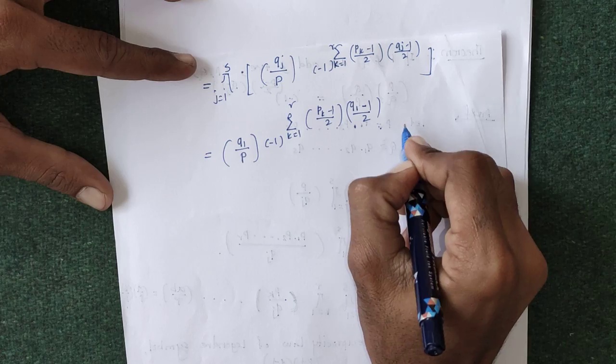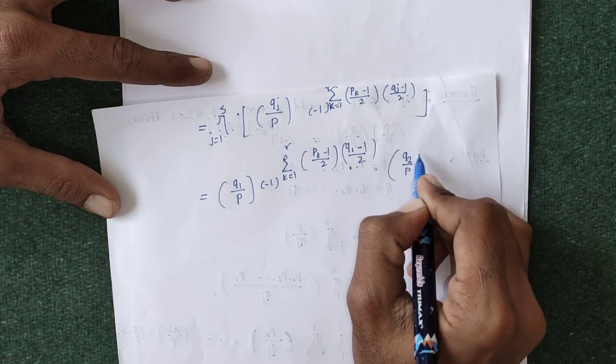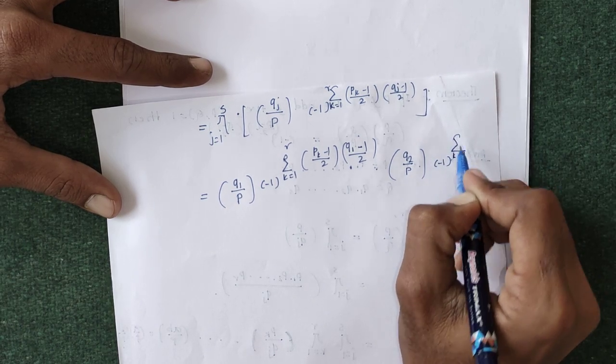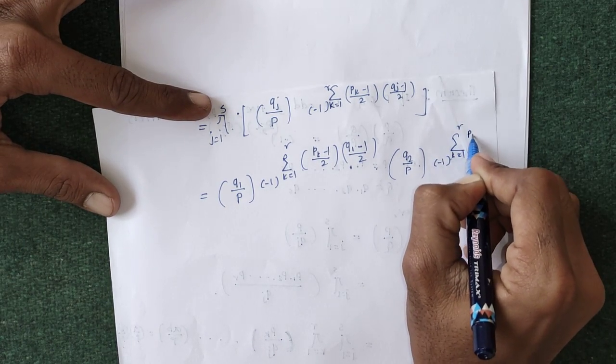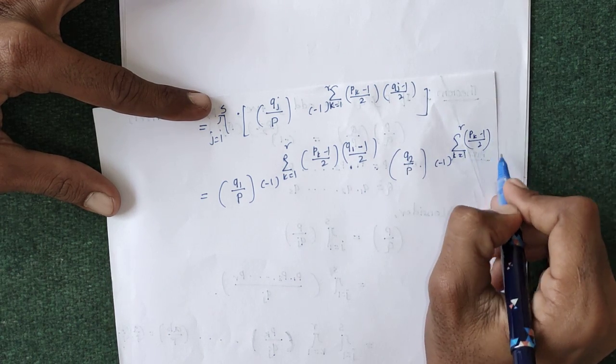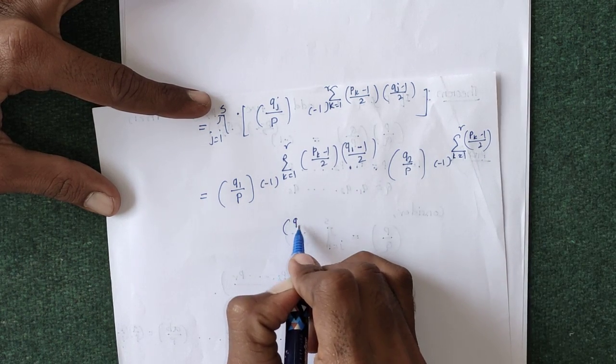Next term is the Legendre symbol of q2 by p into minus 1 to the power this summation over k as it is, pk minus 1 by 2, into q2 minus 1 by 2.